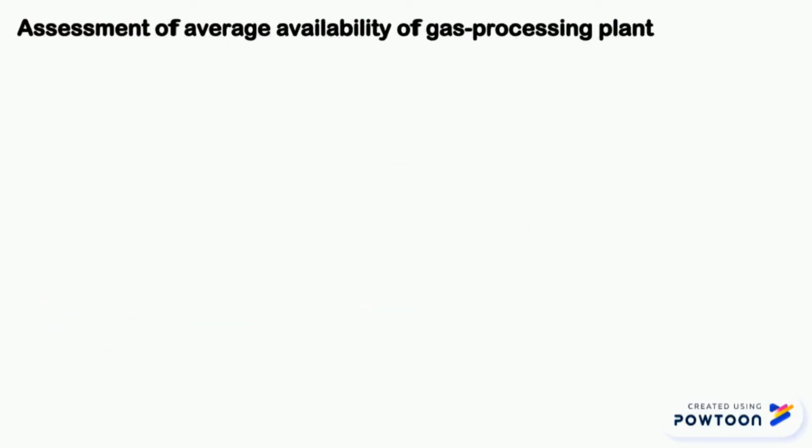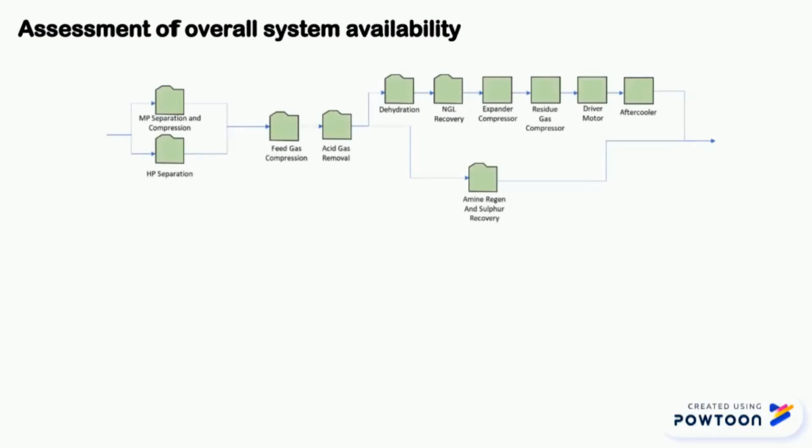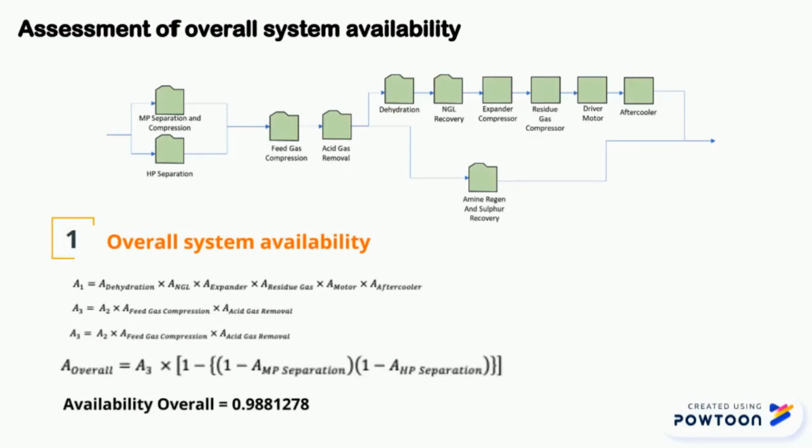By applying the steps mentioned previously to each one of the equipment in the plant, we can obtain its average availability and reliability as shown inside the table here. By applying the series parallel model, we could also remove unnecessary block and simplify the reliability block diagram of the gas processing plant as shown here. The overall availability of the system is calculated using the formula shown, obtaining the availability overall of 0.988.